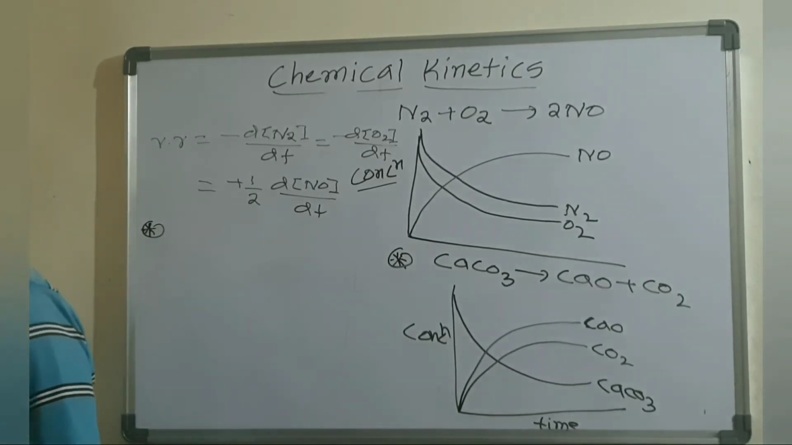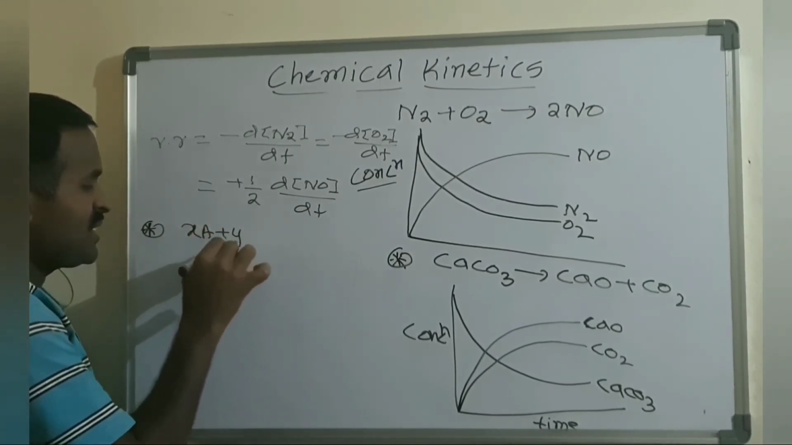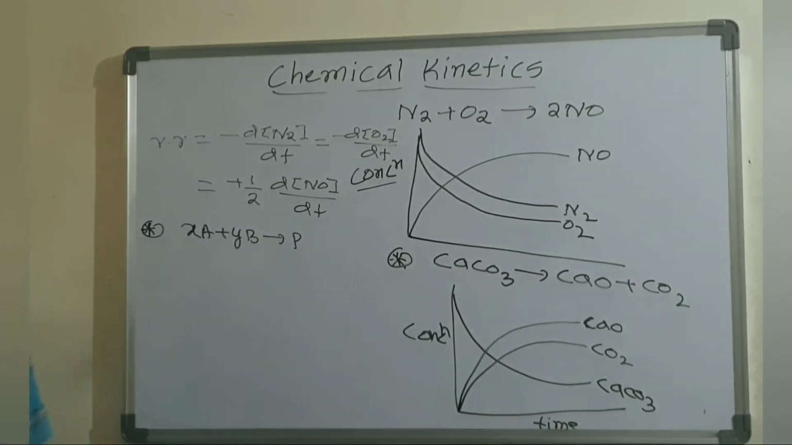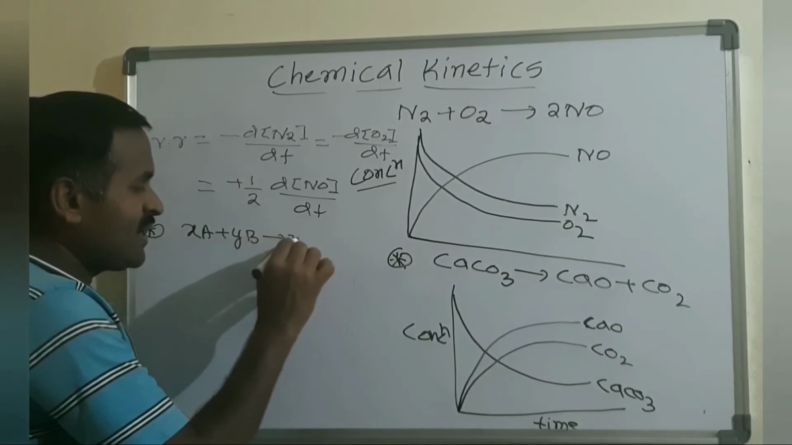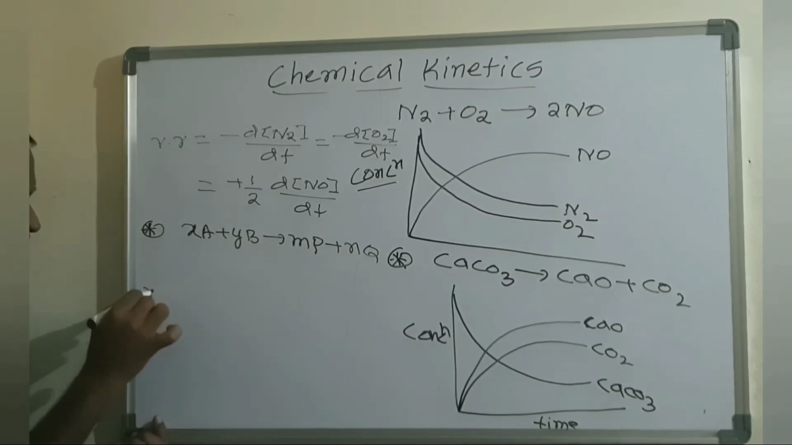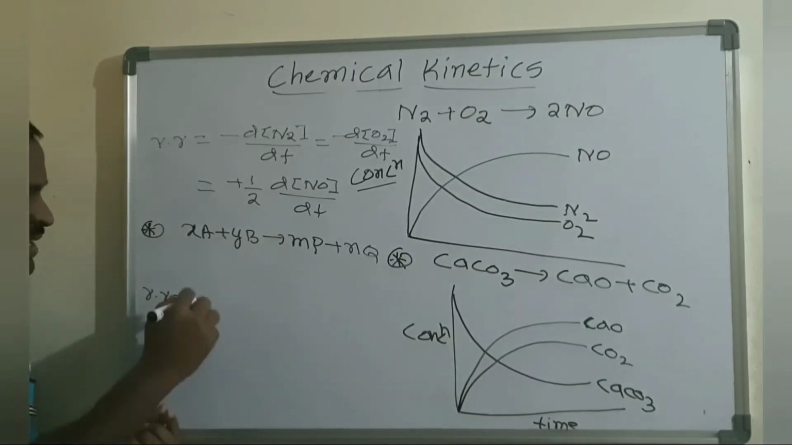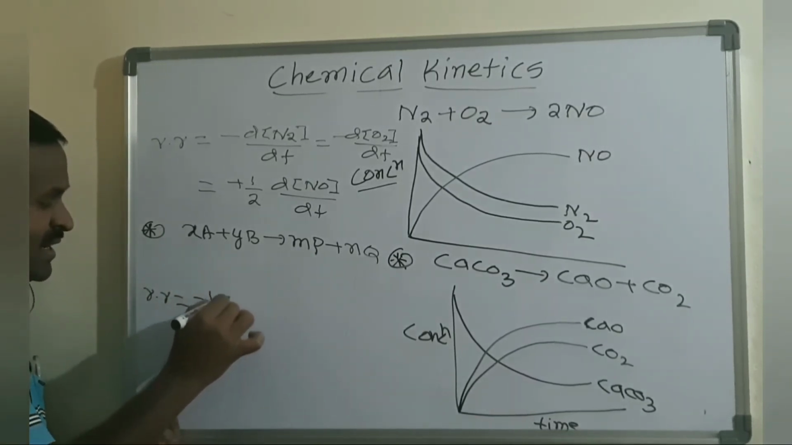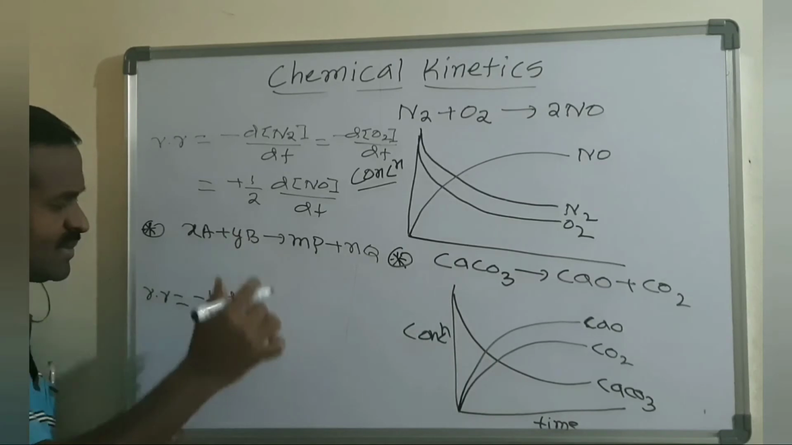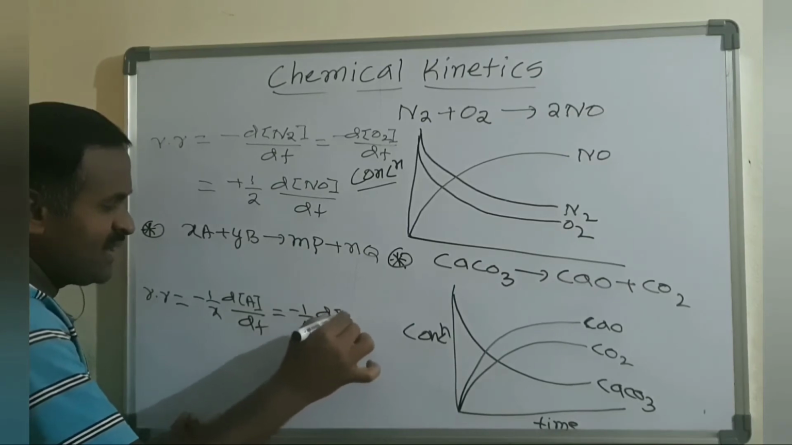That is, aA plus bB gives rise to products, given as mP plus nQ. So for this, the differential rate of reaction is equal to, the stoichiometric coefficient a you will write as the denominator, minus 1 by a, d of A divided by dt, and b again, minus 1 by b, d of B divided by dt.